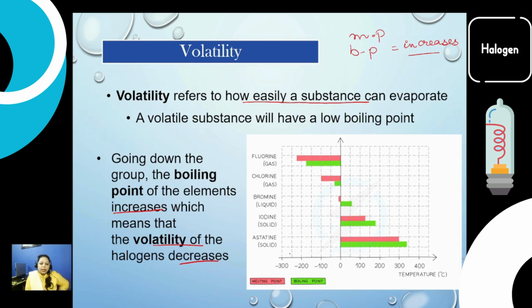Fluorine has a boiling and melting point below zero, around minus 200 degrees Celsius. If we talk about chlorine, chlorine is also a gas, so its boiling and melting point is also below 0 degrees Celsius. And when we talk about iodine, it is around 300 degrees Celsius, so it has the highest melting and boiling point. So fluorine is the most volatile element in group number 7.